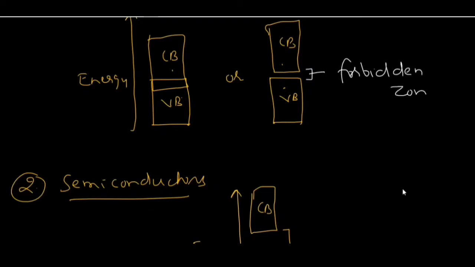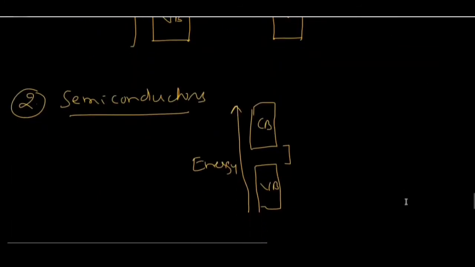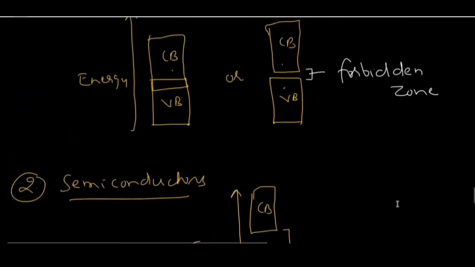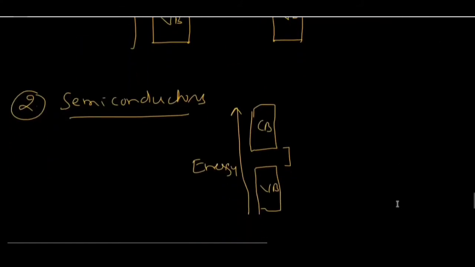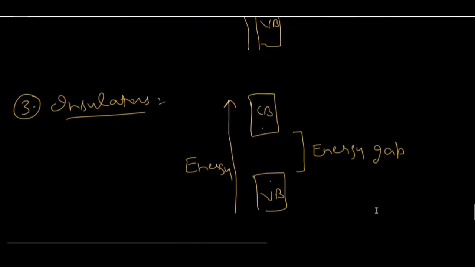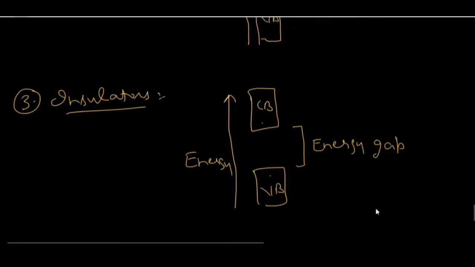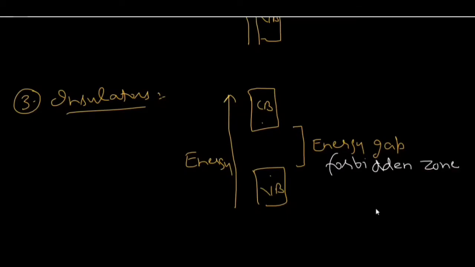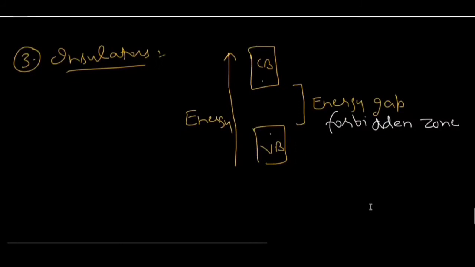Now there is a question, what is forbidden zone? It is the energy gap between valence band and conduction band. So in case of conductors, the forbidden zone is very small. In case of semiconductor, the value of forbidden zone is more than that of conductors. And in case of insulators, it is more than that of conductors as well as semiconductors. So what is forbidden zone? The energy gap between valence band and conduction band.